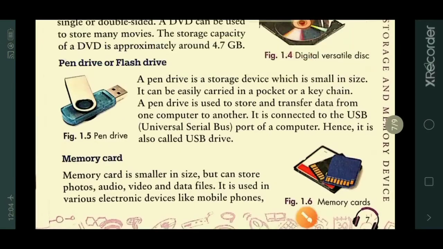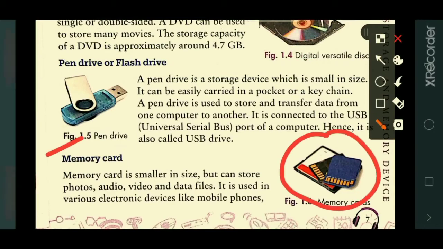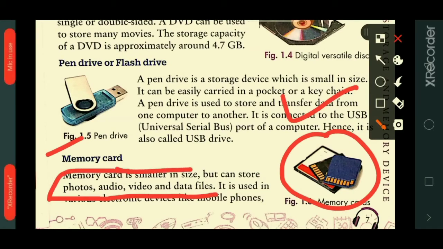Memory card. A memory card is smaller in size. You can see this is the memory card. It is very small in size but can store photos, audios, which means songs, videos and data files.